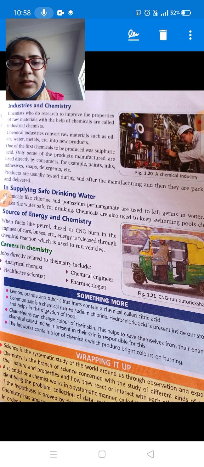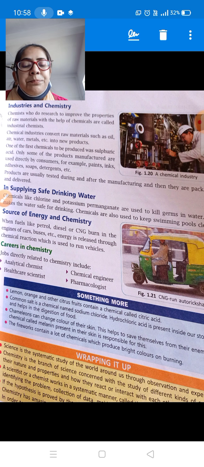The next is supplying safe drinking water. Chemicals like chlorine and potassium permanganate are used to kill germs in water and make the water safe for drinking. Students, chemicals like potassium permanganate, chlorine and bleaching powder we add in water to kill the germs present in water and make it safe for drinking.